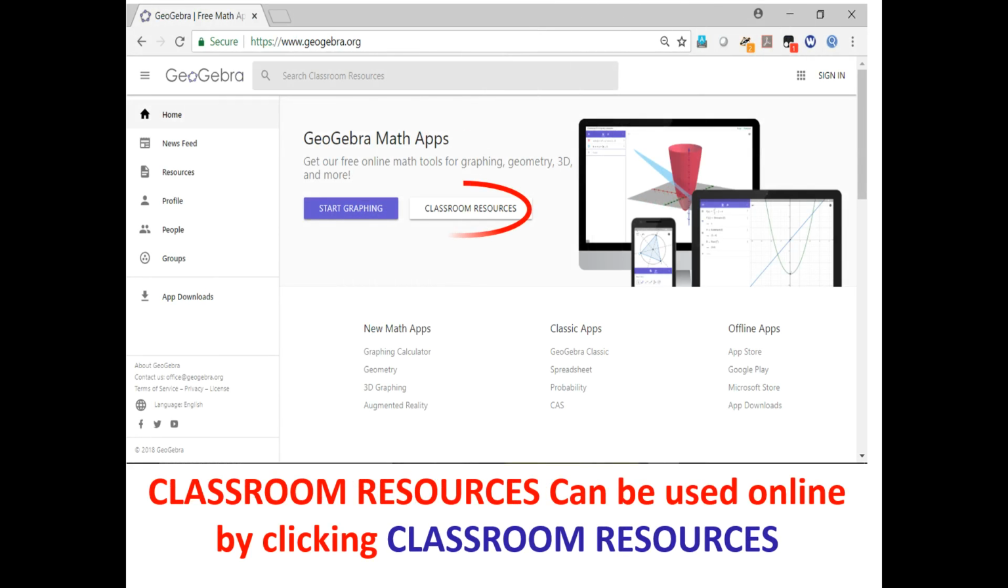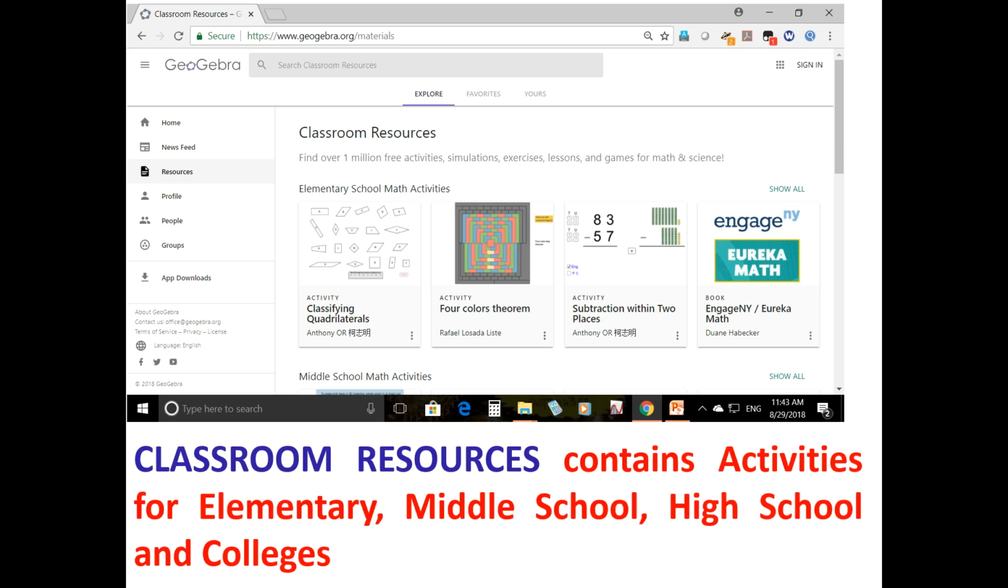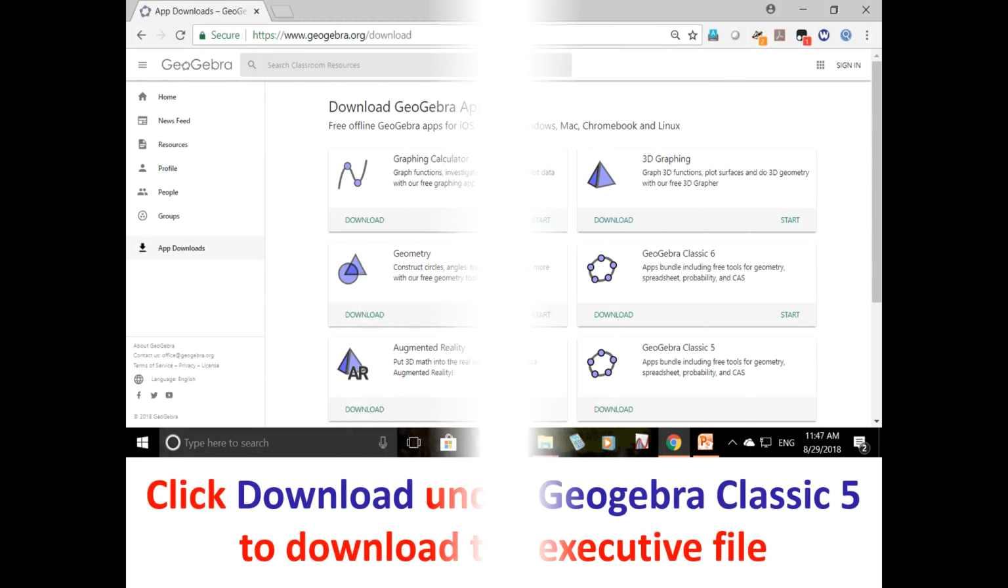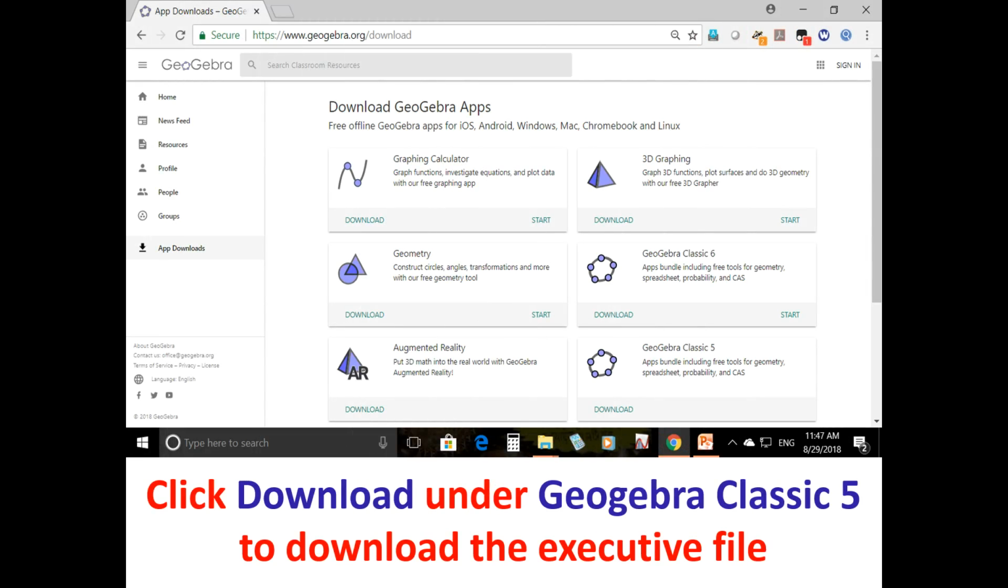Next is Classroom Resources, which can be used online by clicking Classroom Resources. The resources contain activities for elementary, middle school, high school and colleges. In the search button, you can search for any classroom resources which you want. And all these classroom resources, you can download and use. Now click App Download to download the executable file of GeoGebra. When you click App Download, so many versions of apps are available.